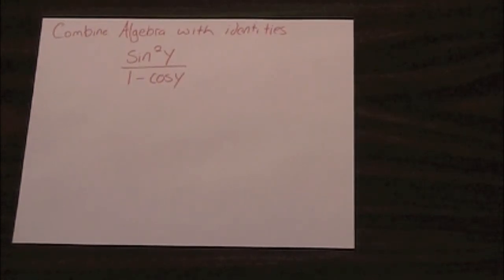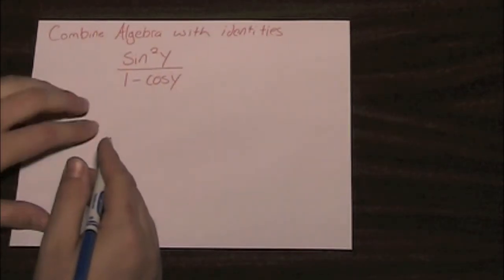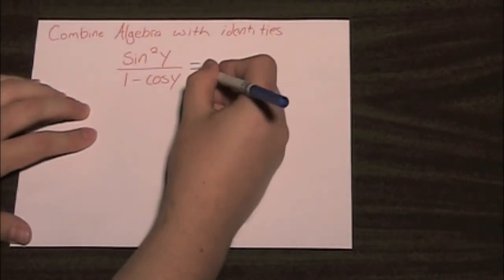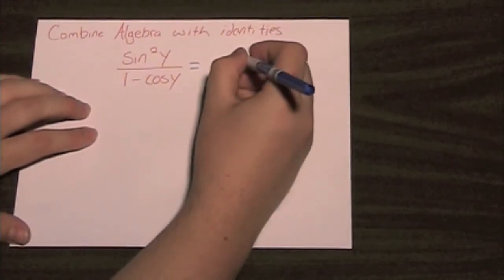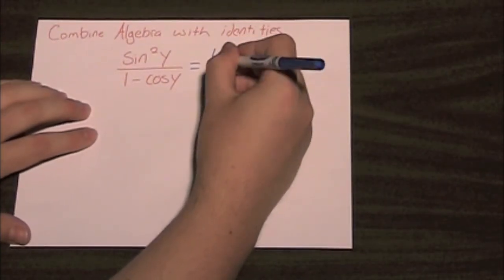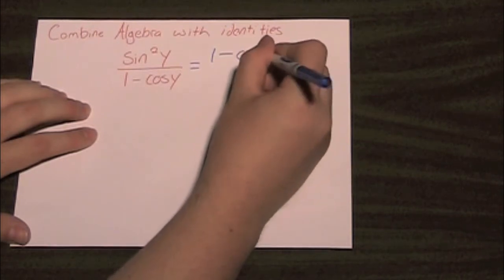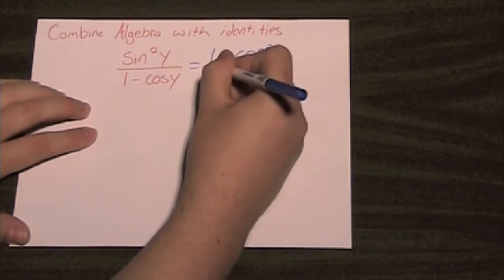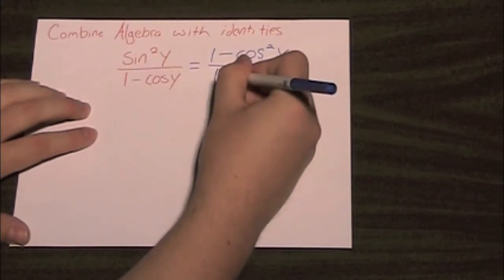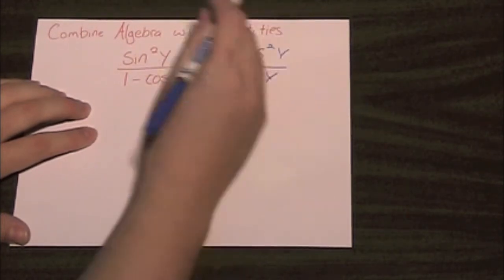Sometimes I'm going to have to combine what I know about algebra with what I know about my basic trigonometric identities. Let's begin by looking at the numerator here. Sine squared of y is the same thing based on my Pythagorean identities as saying 1 minus cosine squared of y. I'm going to leave the 1 minus cosine y for now.